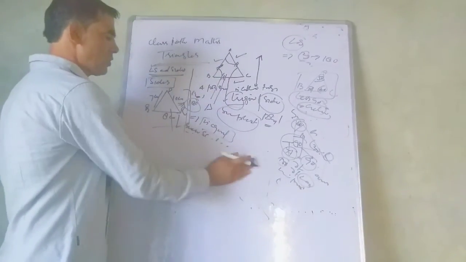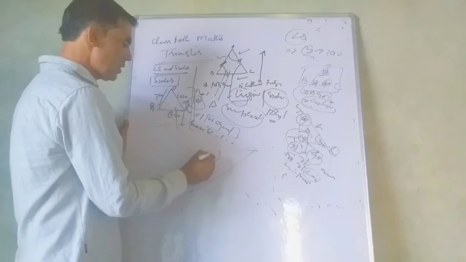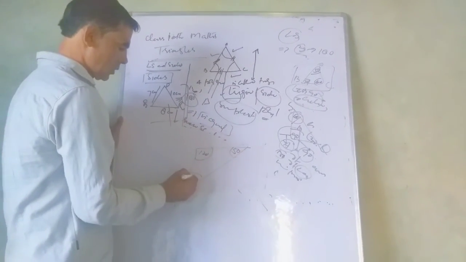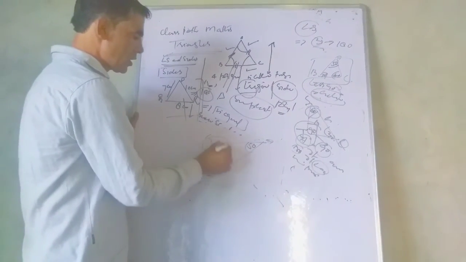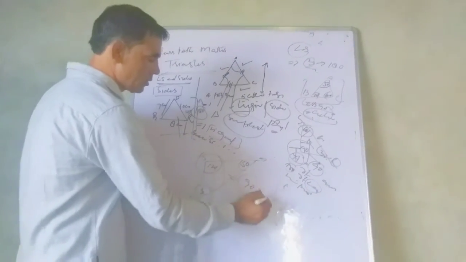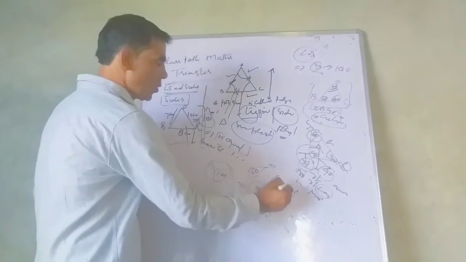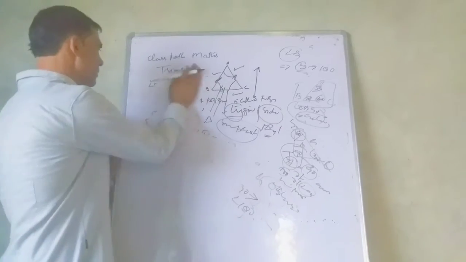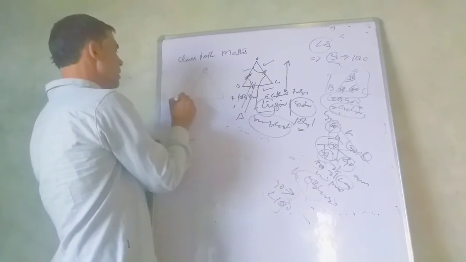And the last one is obtuse. Consider triangle ABC, and one angle here is more than 90, greater than 90 but less than 180, and such an angle is called an obtuse angle, and the triangle is called what? Obtuse triangle.